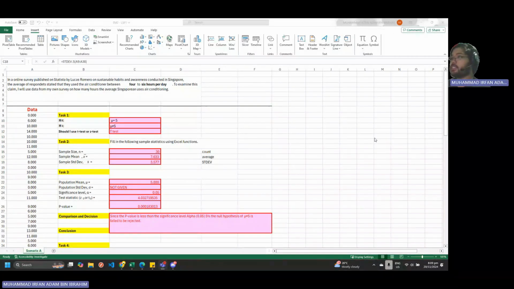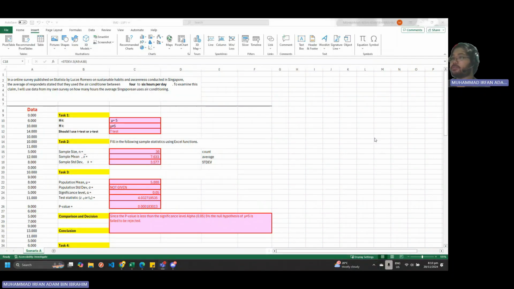Today we'll be doing hypothesis testing. Today we'll be seeing if this statistic from a trusted article, stating that a person uses about 4 to 6 hours of aircon per day, is true. We will be trying to debunk or affirm this claim with our own set of data.